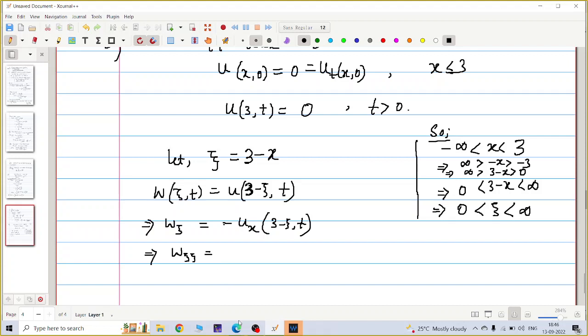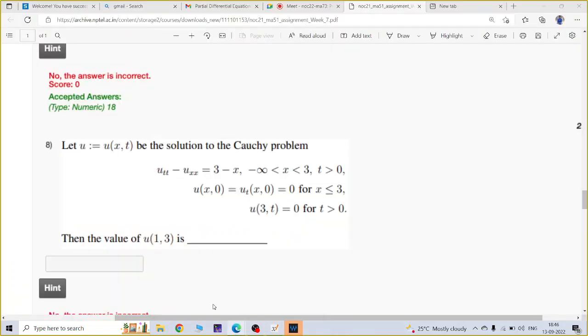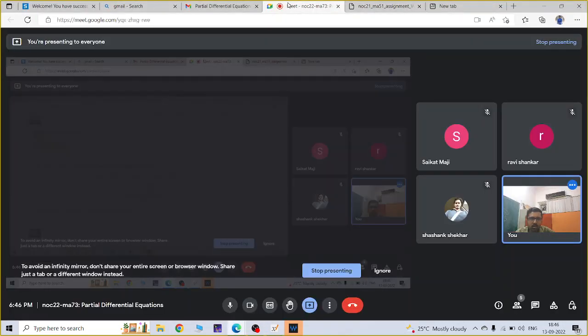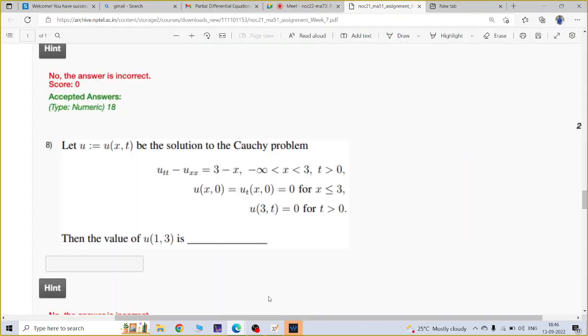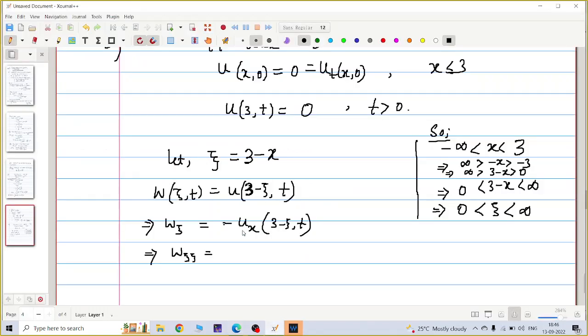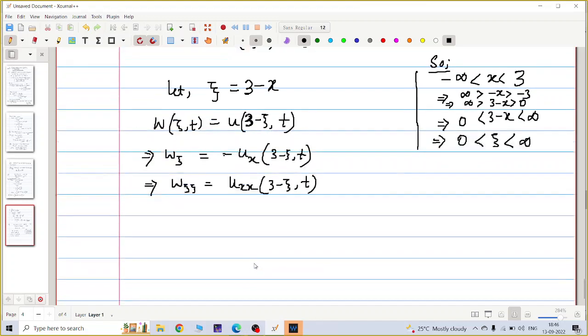So w_xi xi is u_xx and w_tt is my u_tt. W_tt is the same as u_tt because there is no change in t. I just change x.